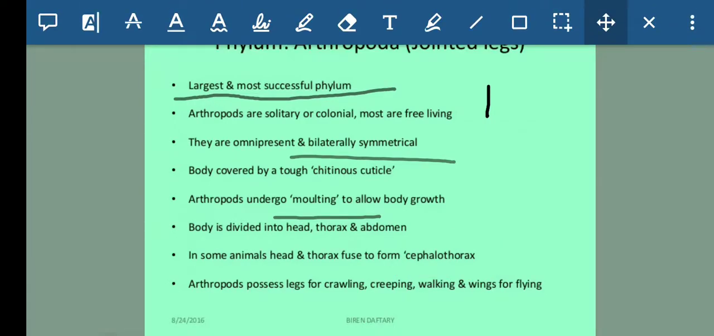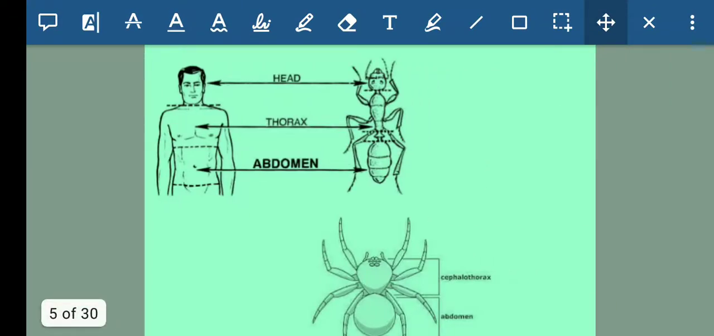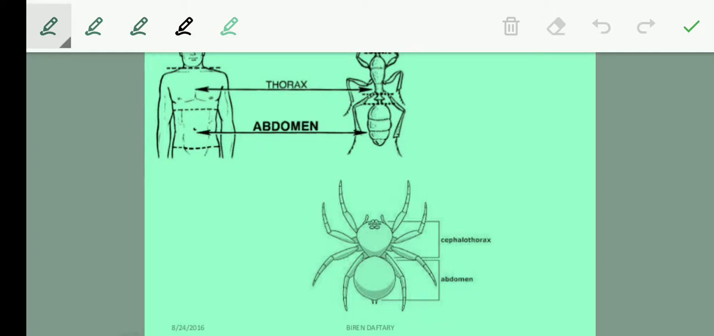Fine, they help in flying also. Now you can see here, this is the structure of a man having a head, thorax, abdomen. Similarly, this body can be differentiated into this structure. The upper portion is the head, then the middle one is the thorax, and similarly the lower one is the abdomen.